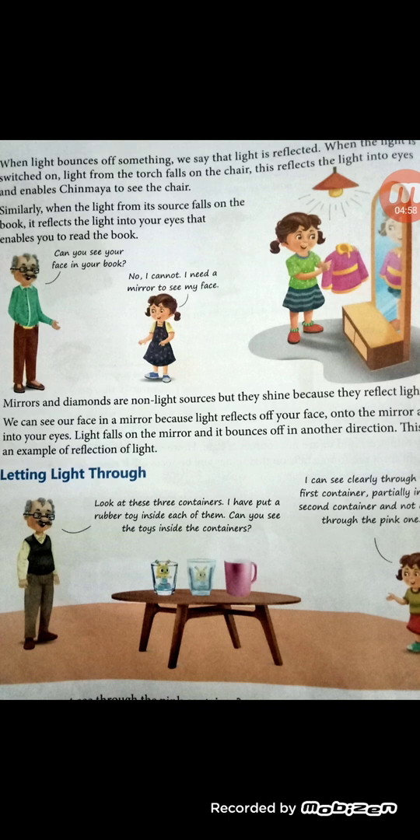When the light is switched on, light from the torch falls on the chair, and this reflects the light into our eyes, and in this way Chinmay is able to see the chair. Similarly, beta, when the light from the source falls on the book, and from the book light reflects, bounces off and reaches our eyes, in this way we are able to read the book.